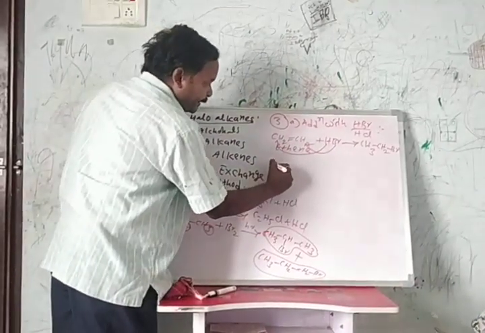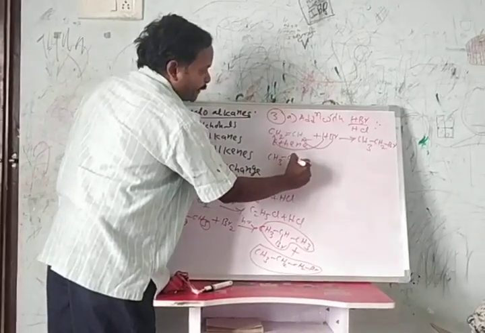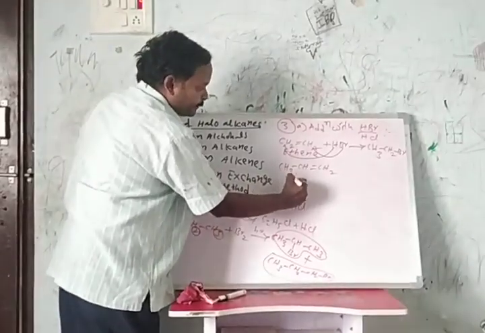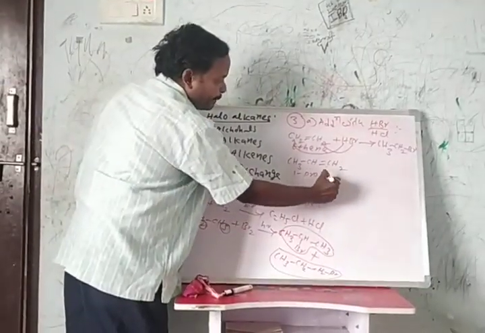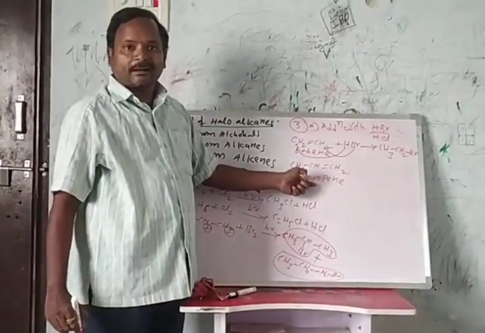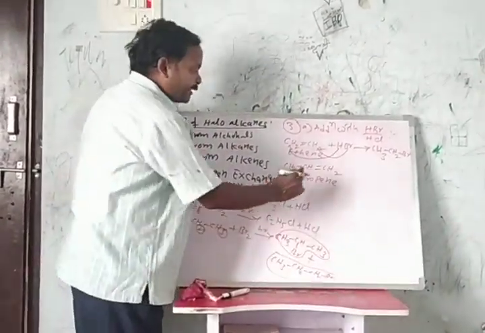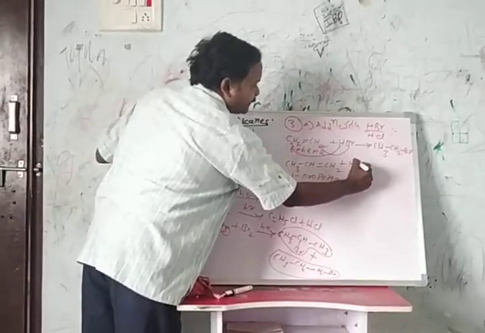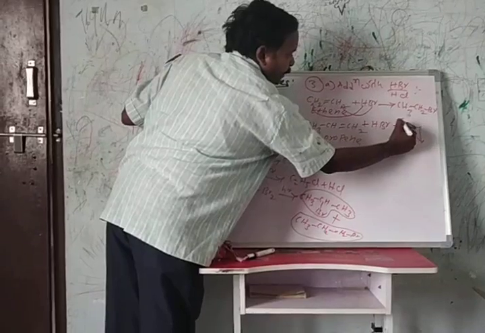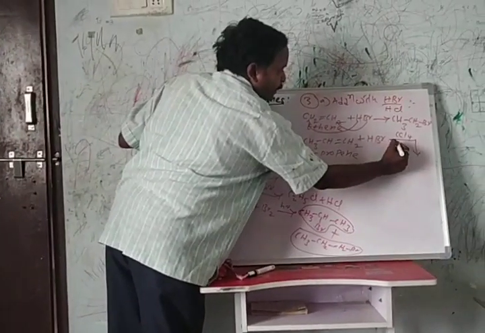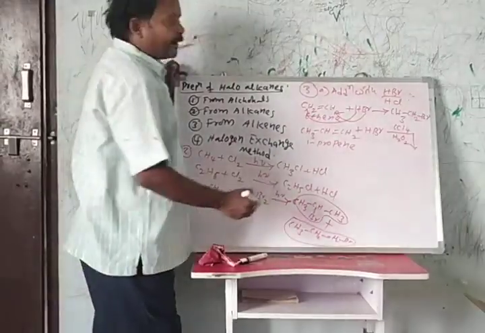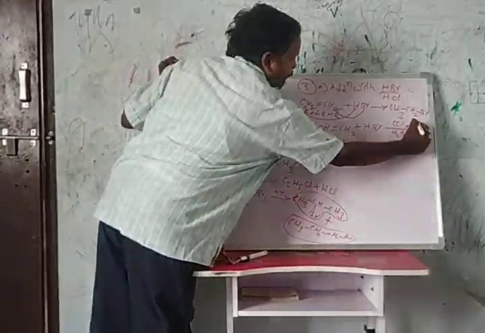If you take an unsymmetrical alkene, the example is 1-propene. This unsymmetrical alkene adds with HBr in the presence of carbon tetrachloride or hydrogen peroxide.